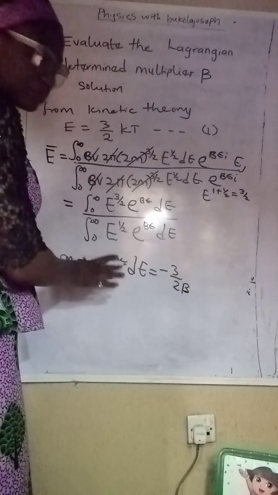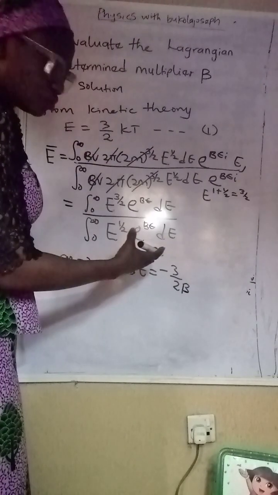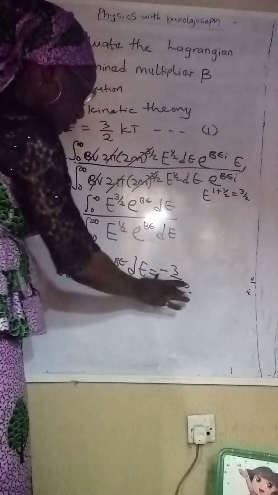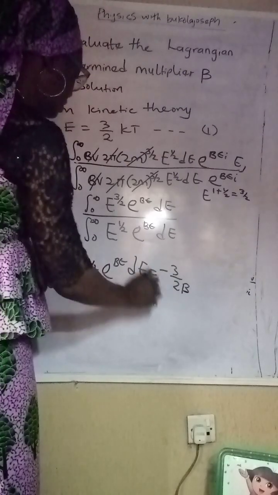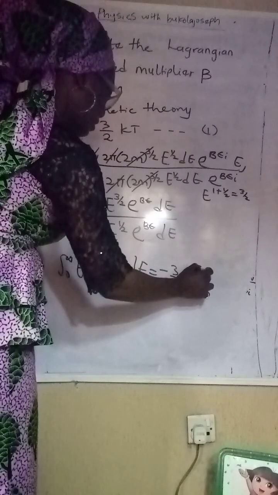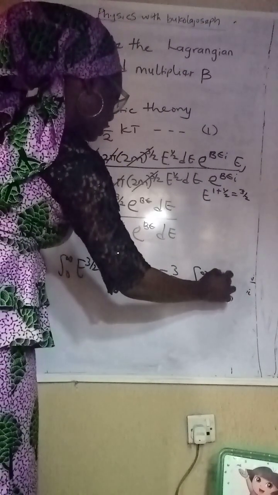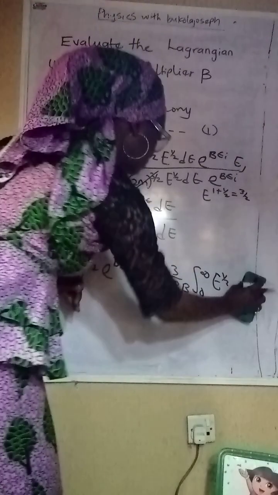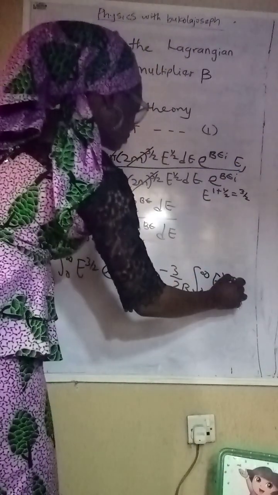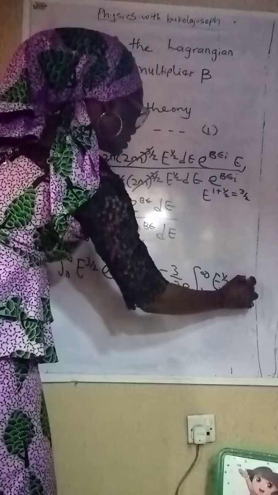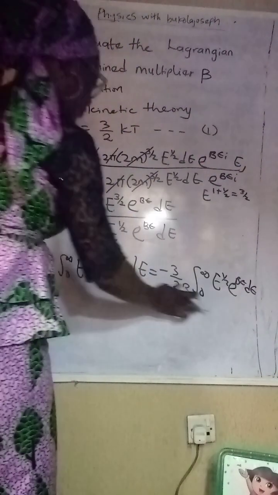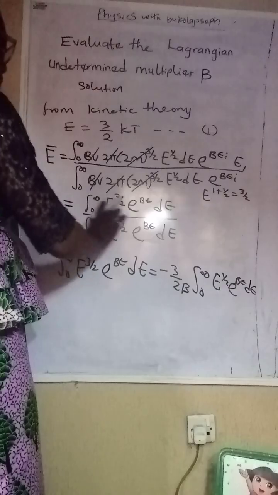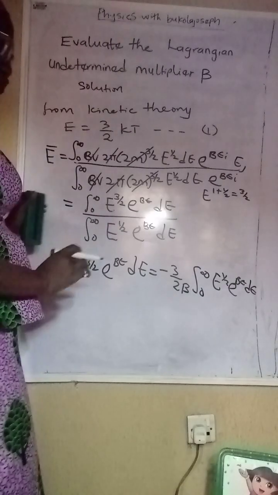This integration is something I will show you in the next video. I'll be doing the integration, how they got to this point. But this is equal to this, the integral of exponential BE dE. So we are going to be substituting this information to replace what we have on the numerator.